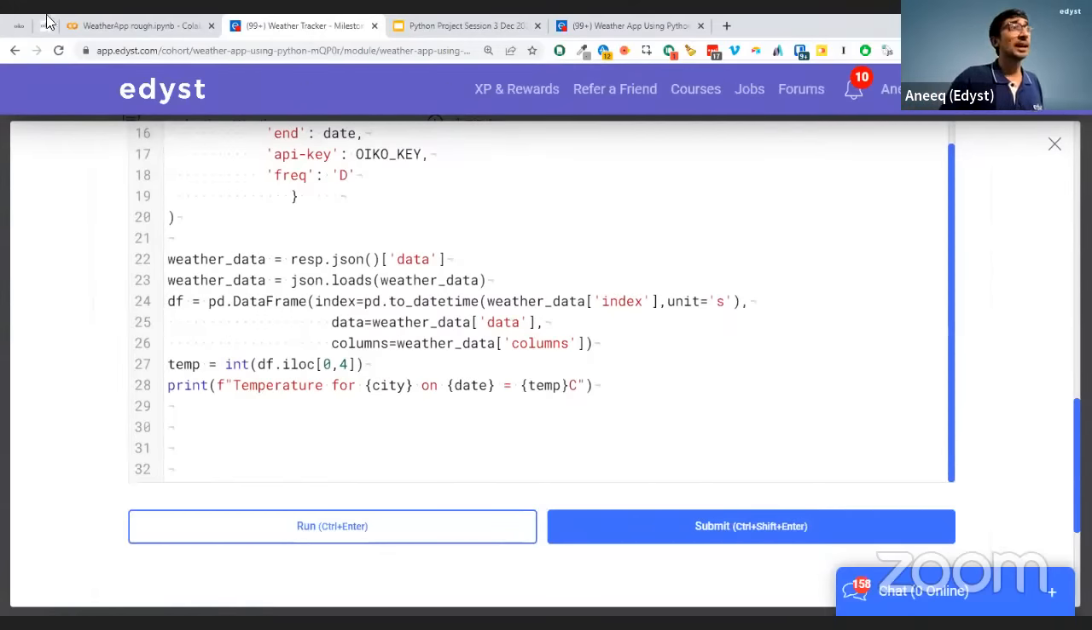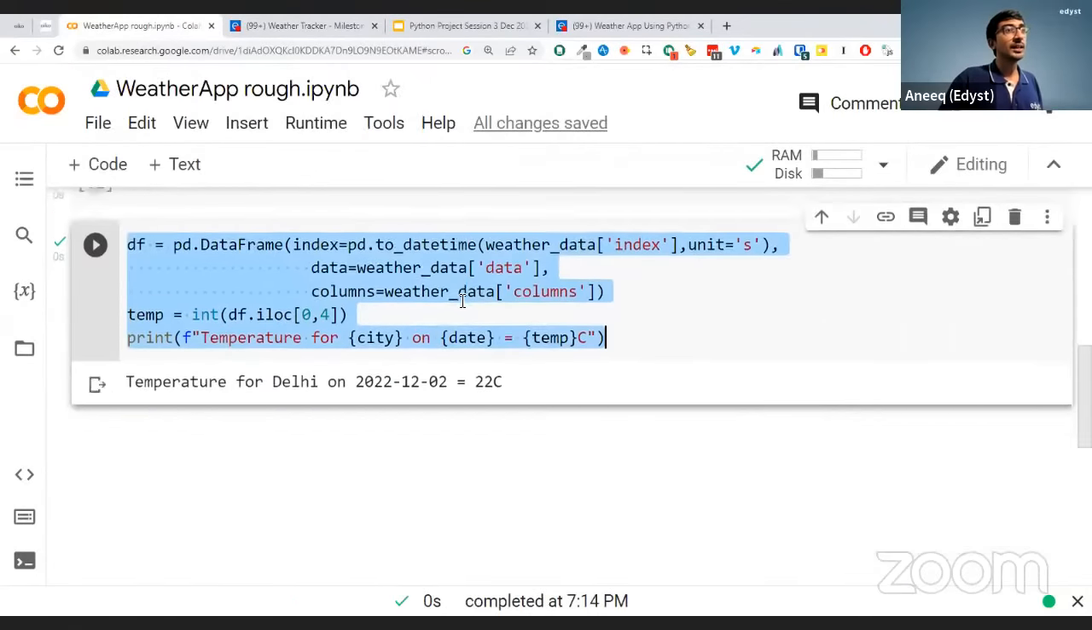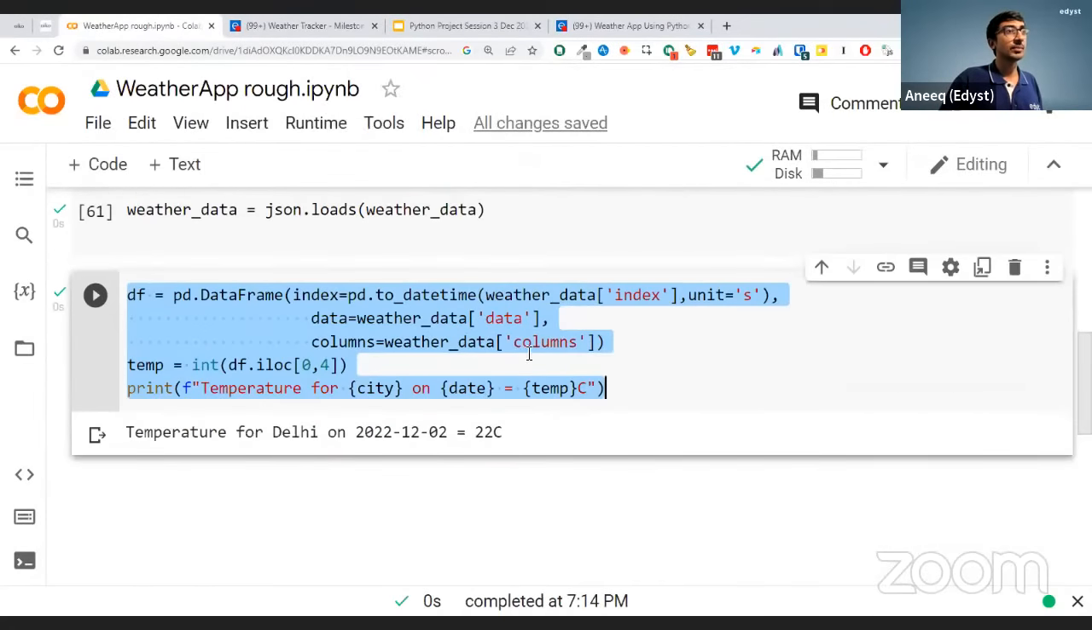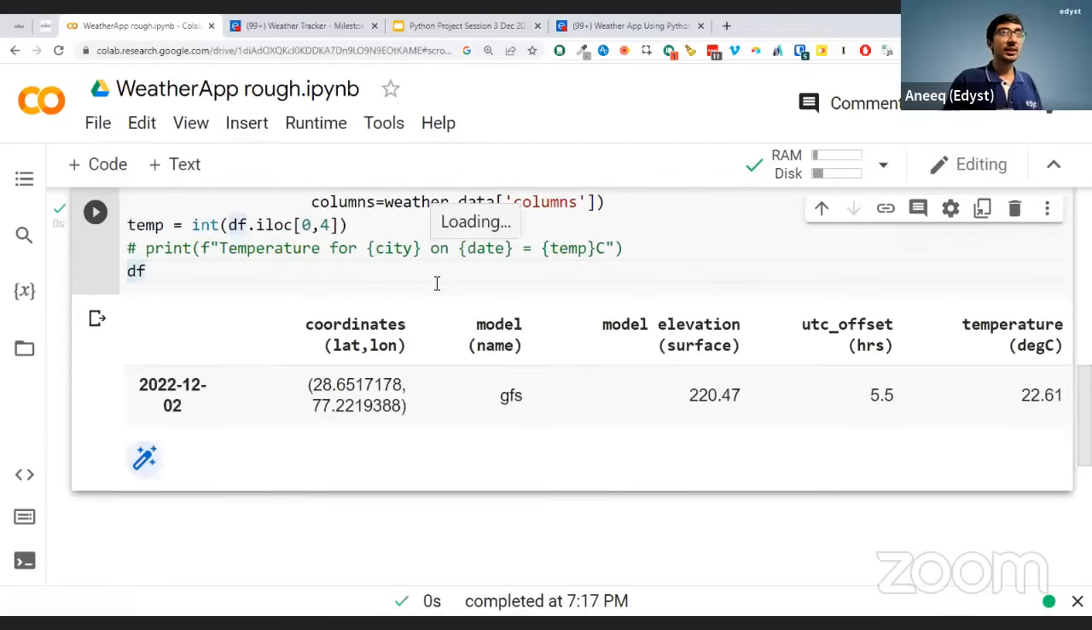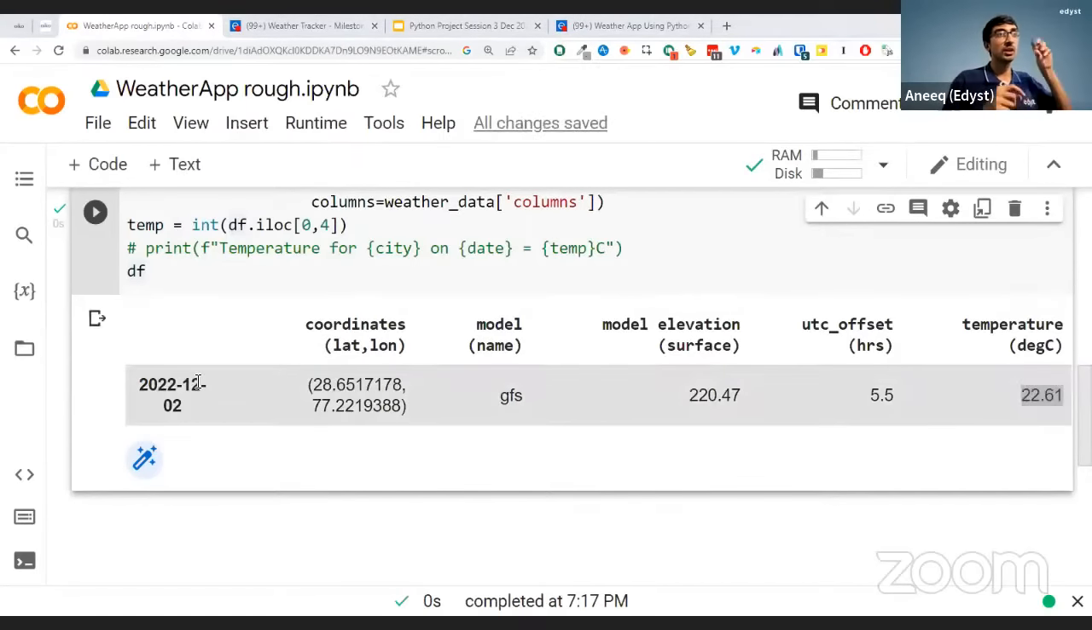Okay. Somebody saying, can you tell about the iLog? Let's have a look at the data frame again. Given a data frame, what iLog does is it goes to a particular row and a particular column and gets the data from there. We know there is only going to be one row because it's only one day, right? So for that 0th row, for the 4th column, why the 4th column? Because temperature is in the 4th column over here. Get me the temperature. So that's what iLog is giving me over here. iLog gives you 0th row, 4th column.